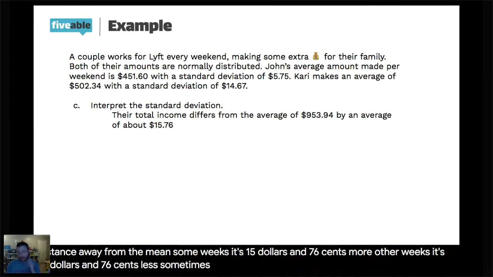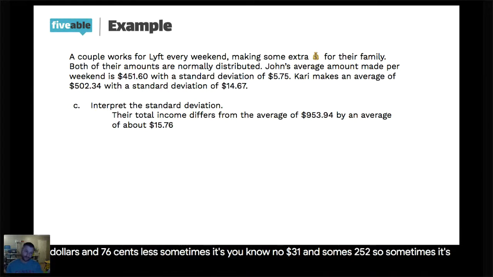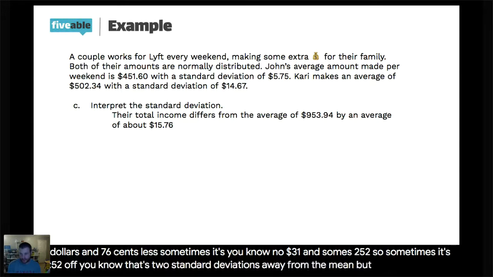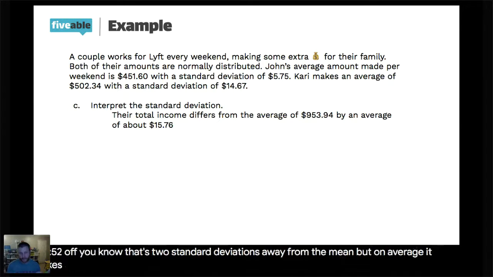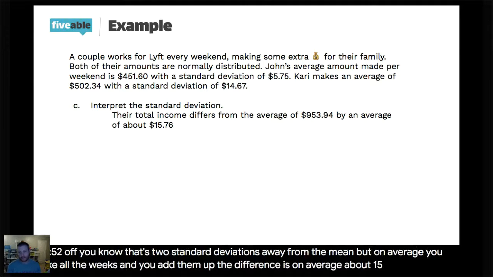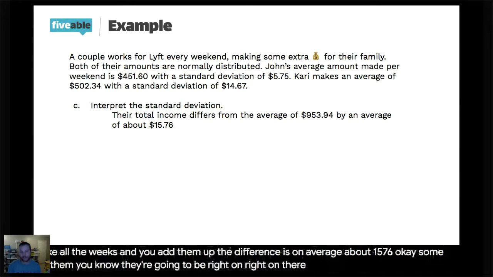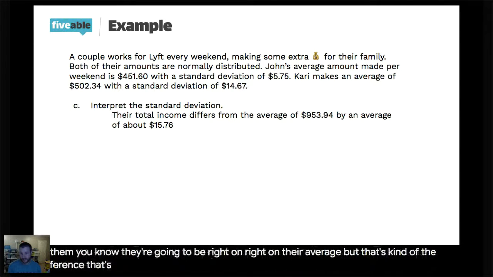Sometimes it's $31.52 off, 26 times 2, 52. That's 2 standard deviations away from the mean. But on average, you take all the weeks and you add them up, the difference is on average about 15.76. Okay, some of them, they're going to be right on their average, but that's kind of the difference. That's what standard deviation means.